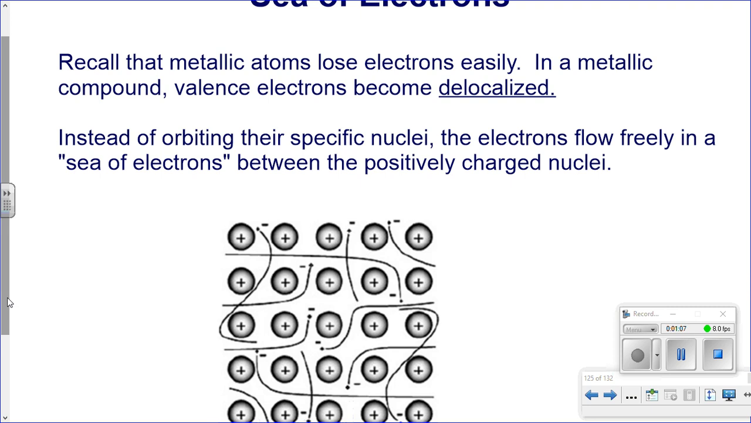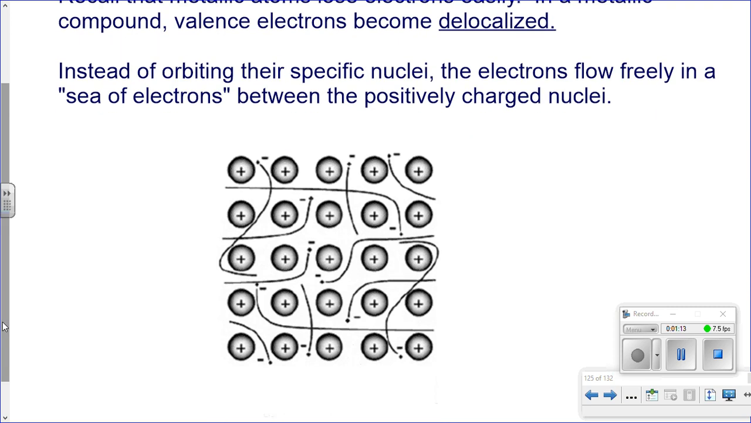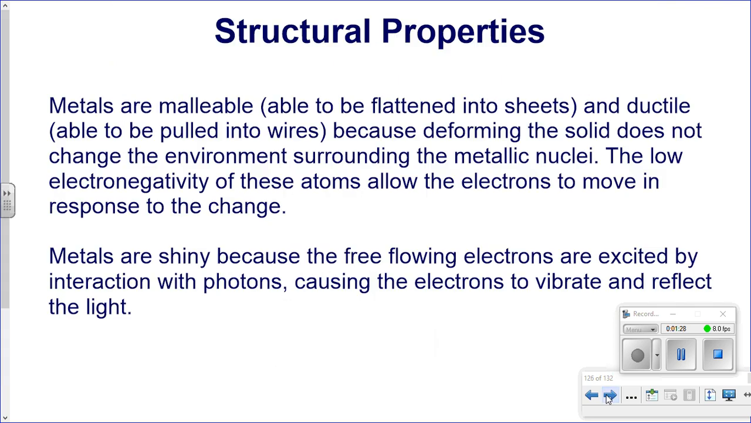The electrons flow freely in what's called a sea of electrons between the positively charged nuclei. You can see in this picture that these electrons can go anywhere they want. At any one point in time, those electrons can just jump onto any atom, because we have positively charged nuclei being attracted to the sea of electrons, which are delocalized. They don't belong to any one particular atom. So this is a very weird chemical property.